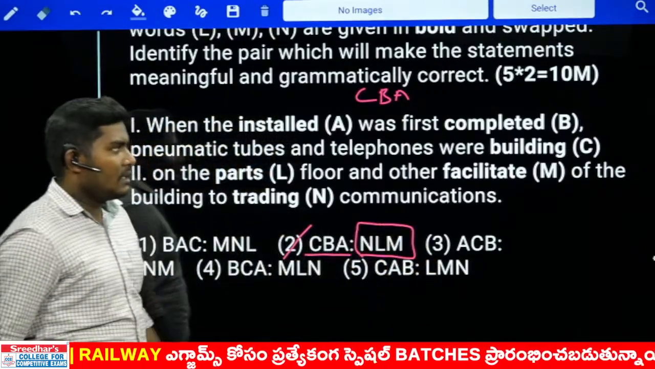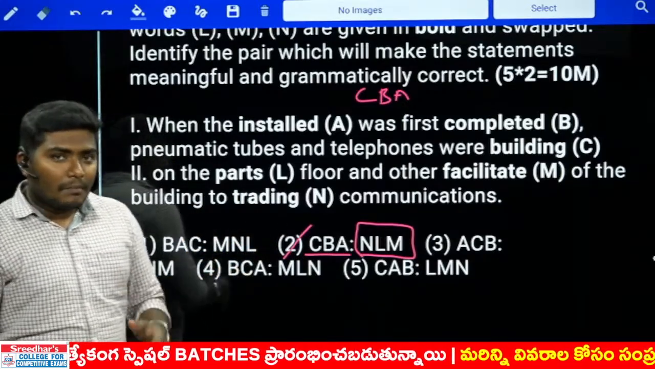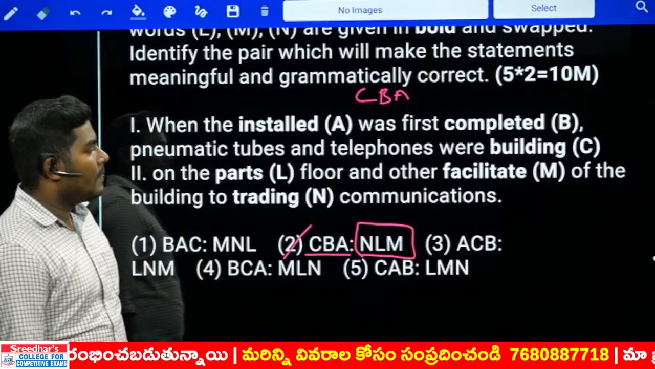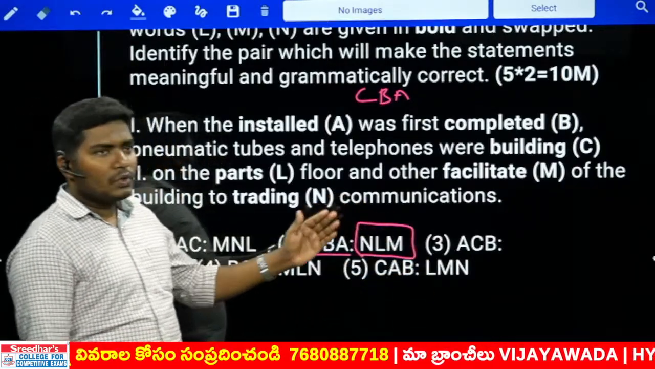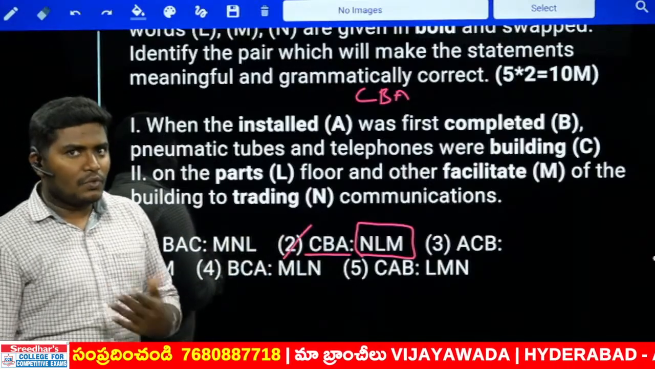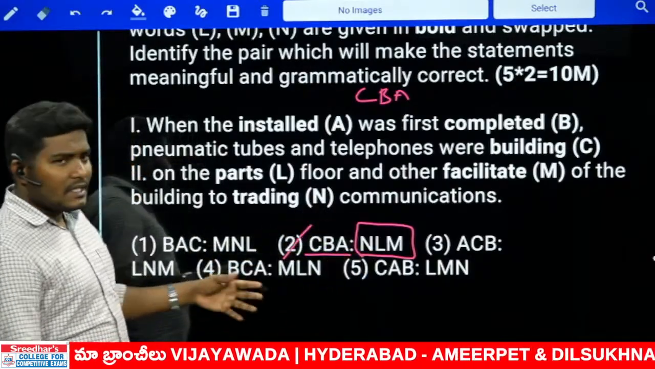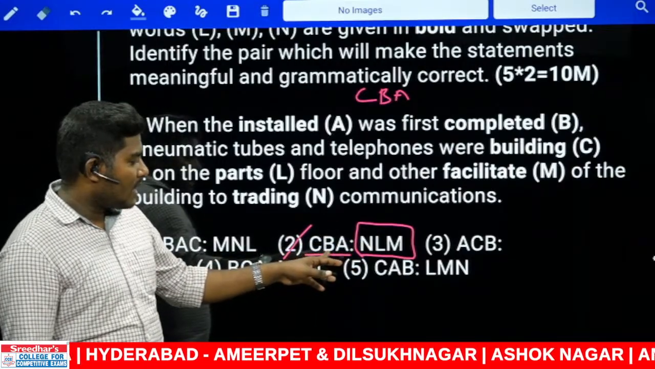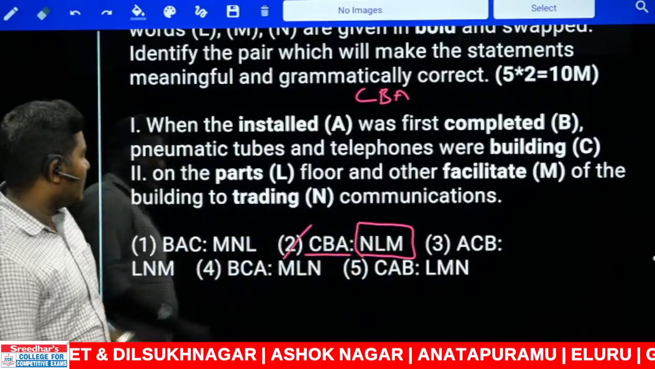See, the words are quite easy, so we can directly find out the answer. Sometimes the words may not be as easy as you thought they would be. So what you need to do is cross check the second pair also, just to confirm your answer. If you feel like you don't have time, don't touch the second one unless any other option carries the same pair, like CBA. So it is NLM. Let us check that.